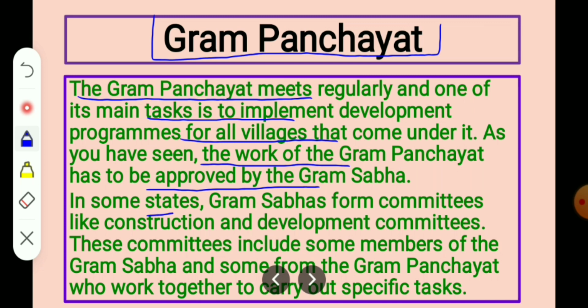In some states, Gram Sabhas form committees like construction and development committees. These committees include some members of the Gram Sabha and some from the Gram Panchayat who work together to carry out specific tasks.